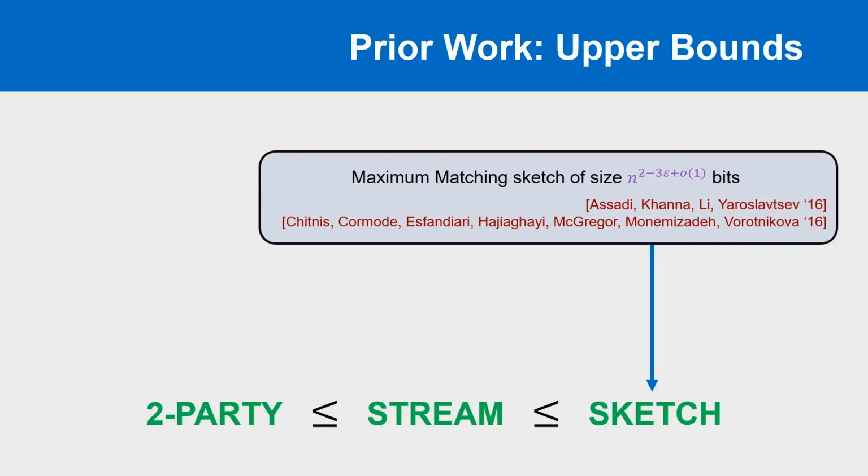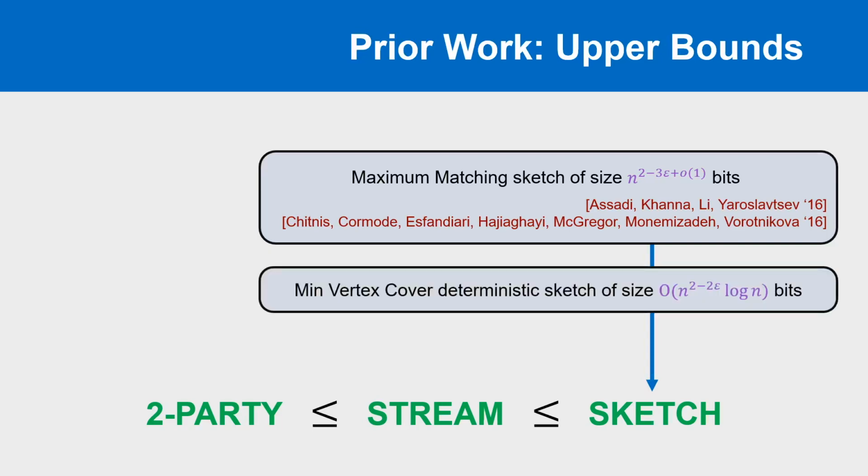For approximate minimum vertex cover, the best known strategy is a simple deterministic sketch. Merge groups of n^ε vertices into one, and then store the entire resulting graph. Solve minimum vertex cover exactly on the stored compressed graph, and then for each covered compressed vertex, cover all the vertices in the corresponding group, and this will give an n^ε approximation. As we observed earlier, these upper bounds propagate down to the other models.